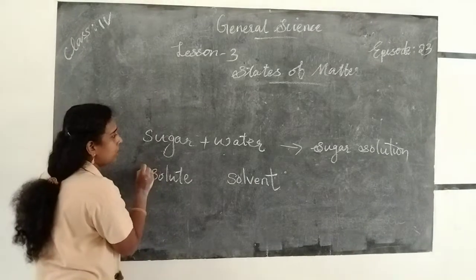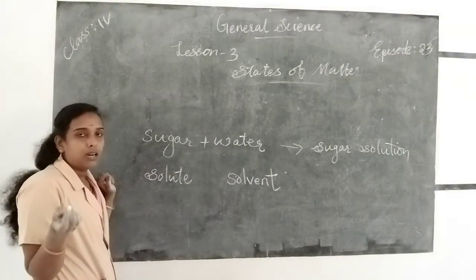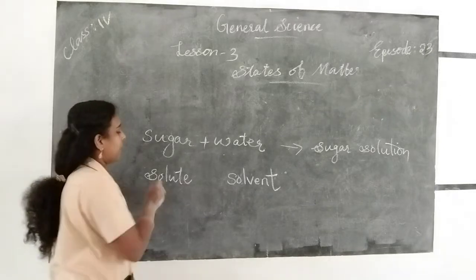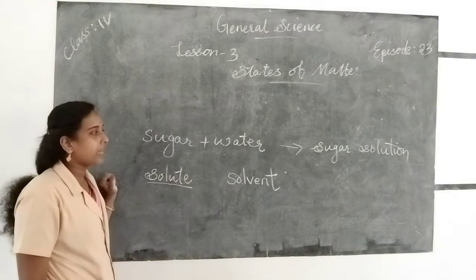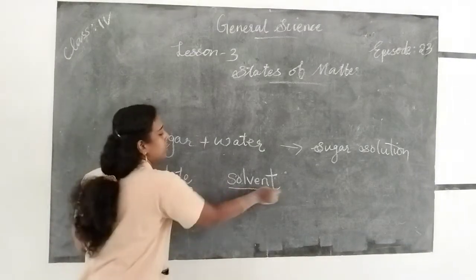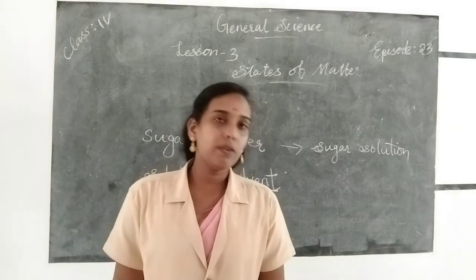To prepare a solution, the substance we take in smaller quantity is called the solute, and the substance that we take in greater quantity is called the solvent.